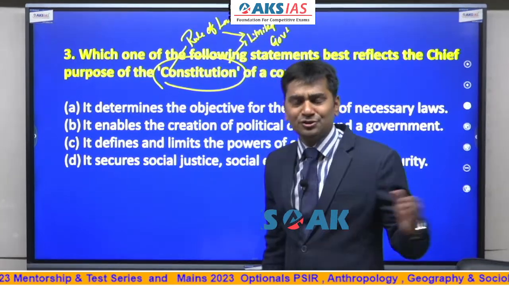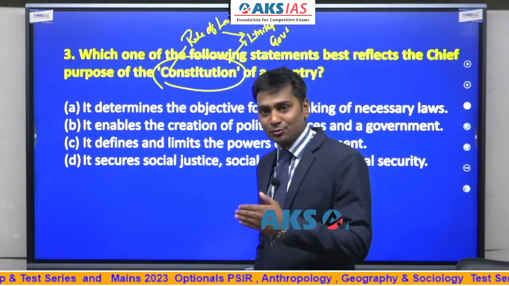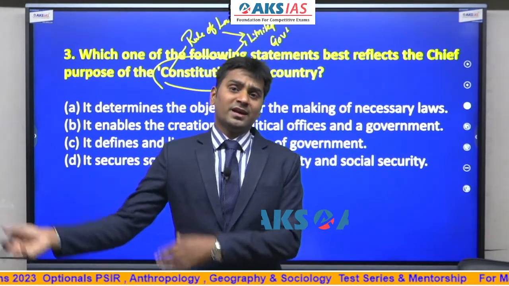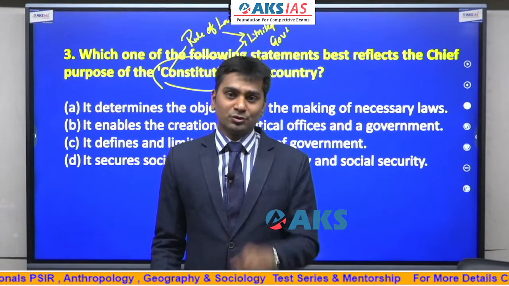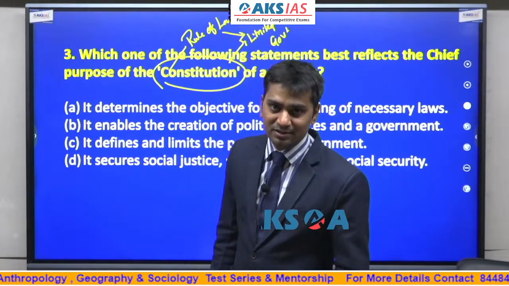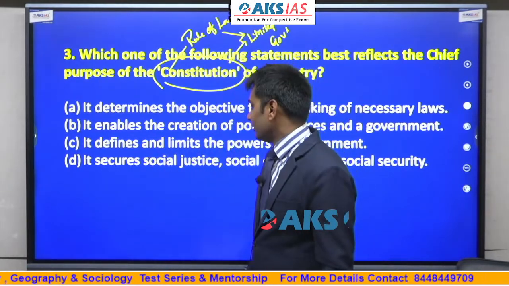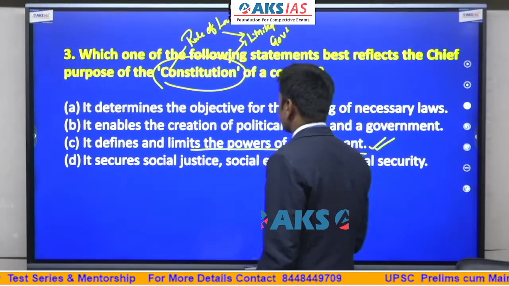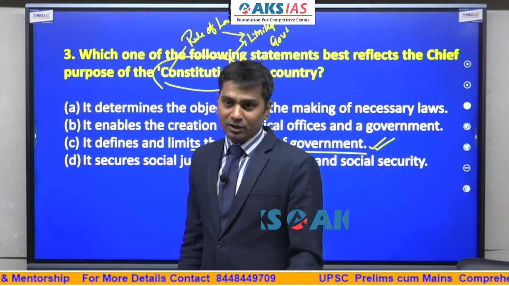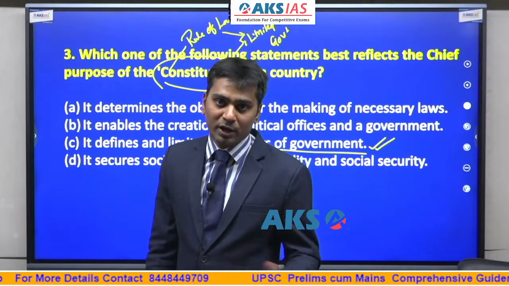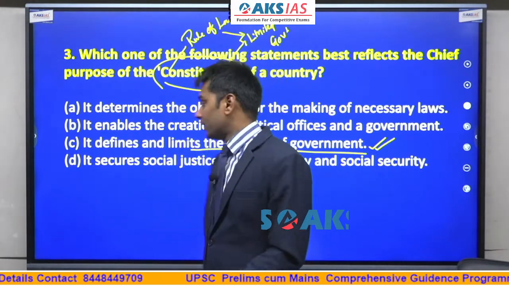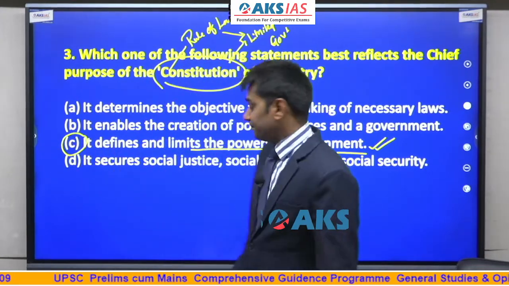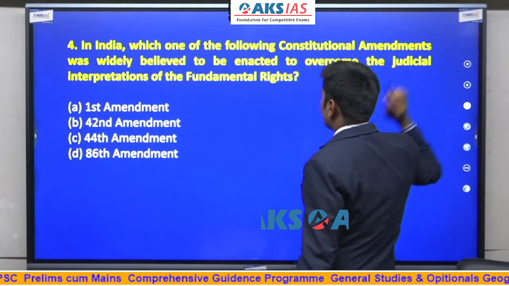Many times they ask this question, and this is another question that has been repeated. It is the same question which they asked in earlier years, but only the pattern of the question was changed. So you can consider this old wine in a new bottle. It defines and limits the powers of government. This is the purpose for which the Constitution is there. If the government is unlimited, it becomes monarchical, just like Rana in the Bahubali movie. I have discussed the same example. So the answer is C. Let's look at the next question.